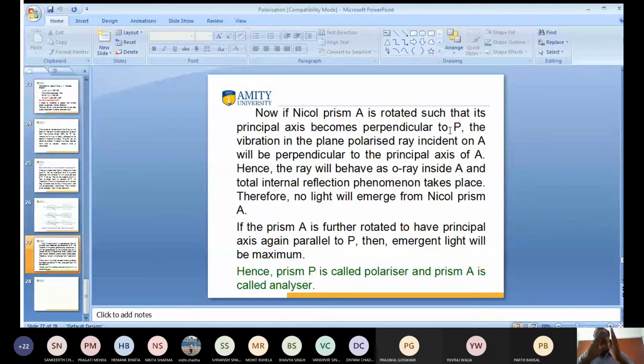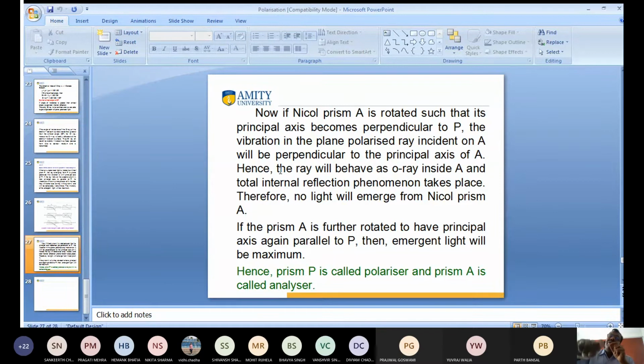Again, when nicol prism A is rotated so that its principal axis becomes perpendicular to that of P, the vibration in the plane polarized light ray incident on A will be perpendicular to the principal axis of A. The extraordinary ray is reflected back in the same medium, so we have total internal reflection, and we have only the ordinary ray of light. We can't get any light from the nicol prism.